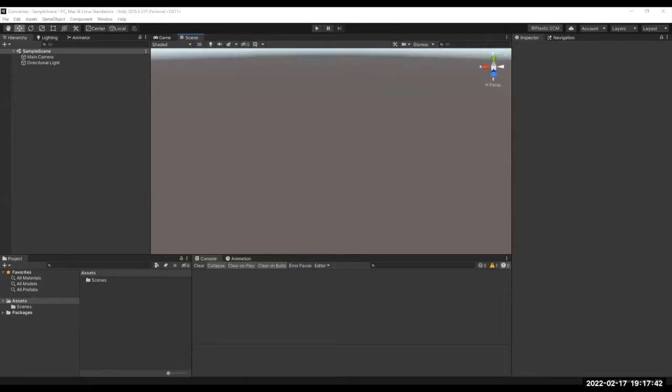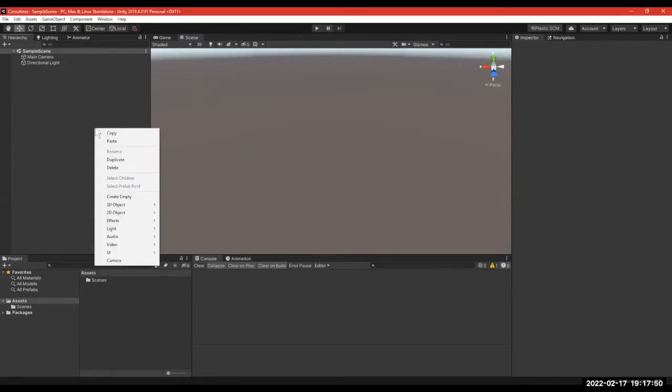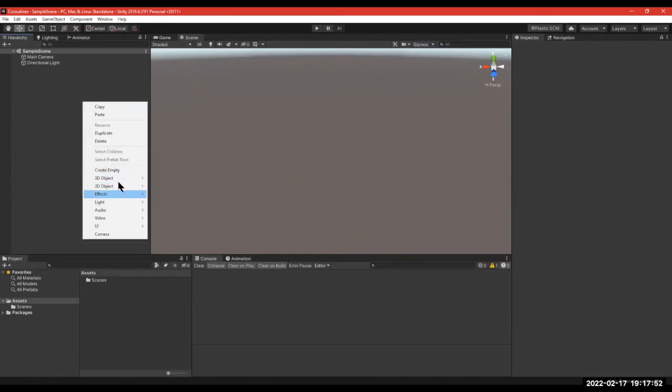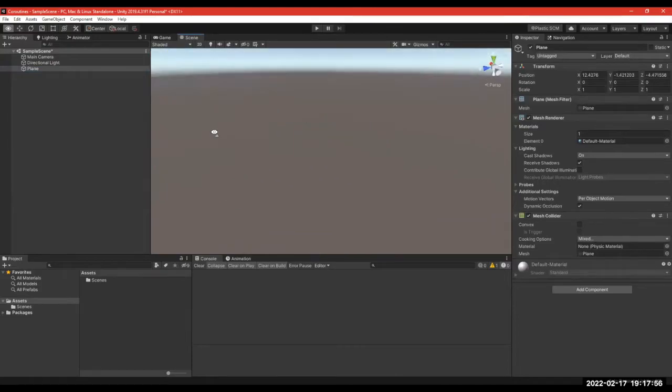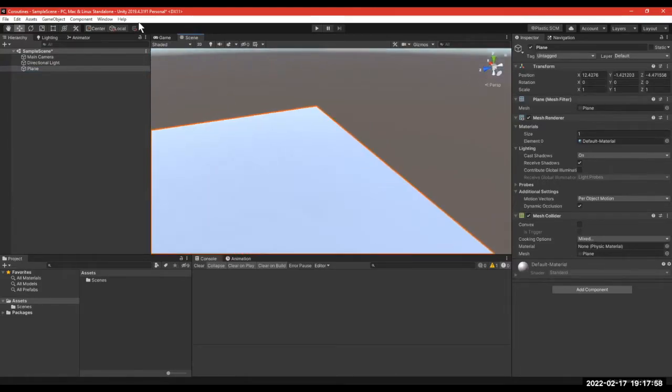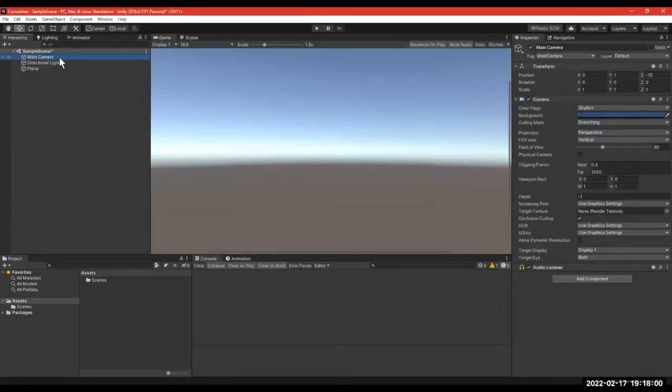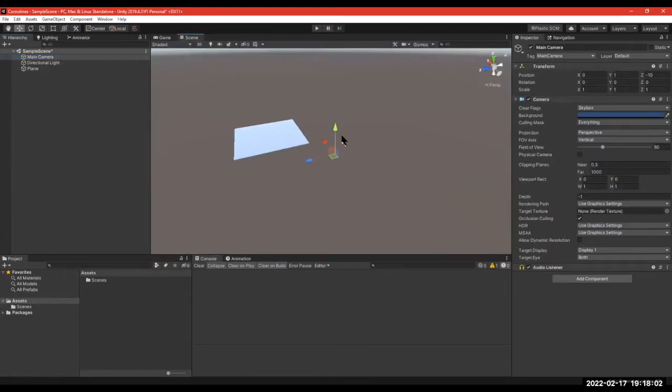Okay. Here is our basic Unity scene. Nothing in it, so let's add a plane because this is nasty. 3D object, we'll add a plane here. Here's our wonderful plane. I don't even know where the camera is. Yes, main camera. Where are you?